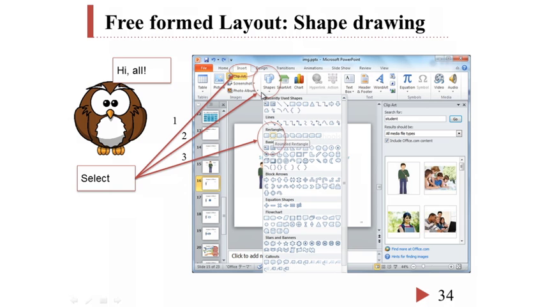We can also draw shapes such as rectangles and circles. To draw shapes, use the Shapes button on the Insert tab. After we click the Shapes button, we can see many candidate shapes to draw.